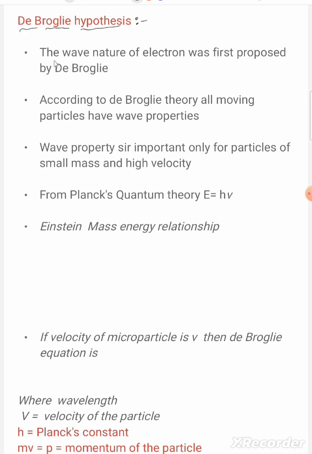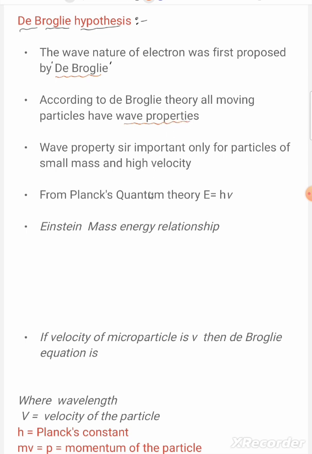The wave nature of the electron was first proposed by de Broglie. According to de Broglie's theory, all moving particles have wave properties.